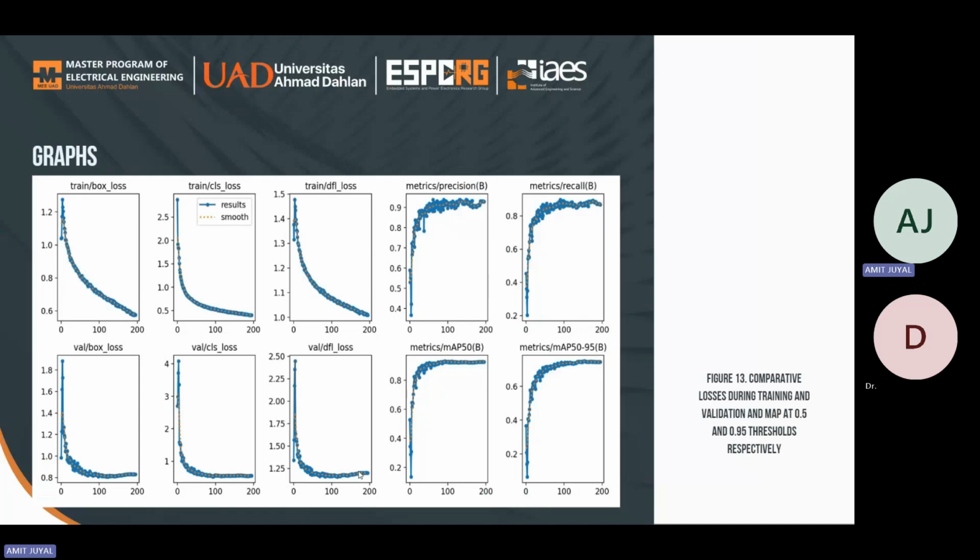The focal mechanism in DFL gives higher emphasis to samples that are challenging for selection and more difficult to predict during the learning process. During training and validation, the DFL loss is leading towards a minimum value, which represents that the proposed model is performing better object detection with multi-class prediction.